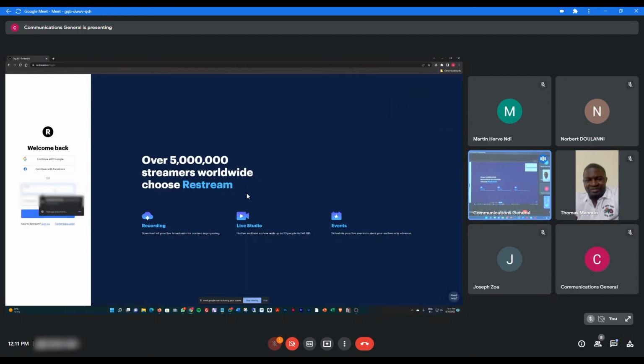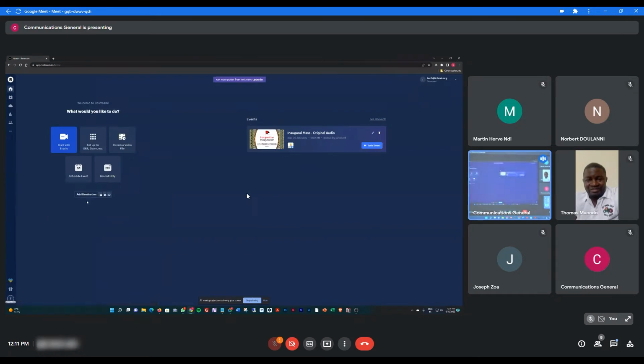Okay, the same thing that I have said, you just put the email and password that I have given you. You log into that one, and you will see this one, a dashboard. They call it dashboard. On the left side, you will see five things. I'll teach you this one because later on you might want to use this type of program for your programs there in Cameroon.